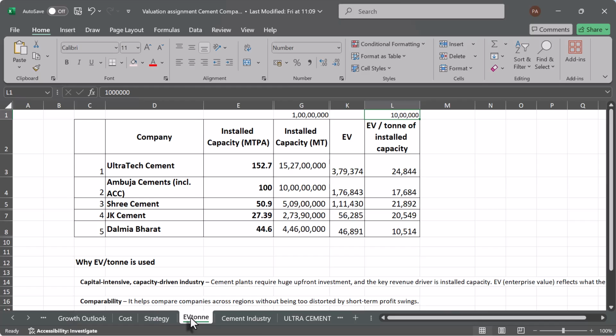For banking companies also, what we will do? Per employee. For any telecom company or any company which is dependent on subscribers, it will be per subscriber. EV per subscriber valuation. Okay. Like when Facebook purchased WhatsApp, it paid $60 per subscriber. They calculated the valuation of WhatsApp because WhatsApp was not fully monetized.